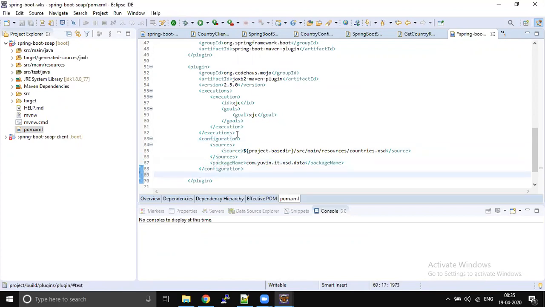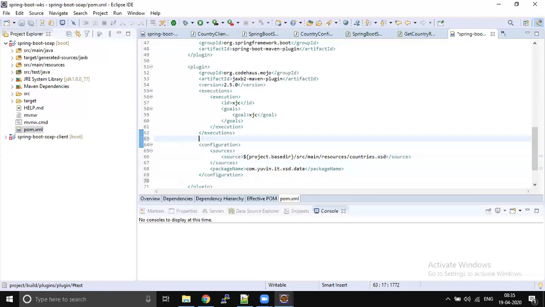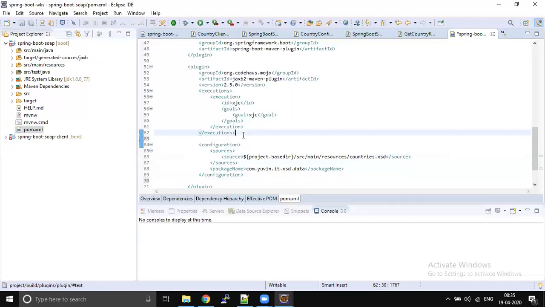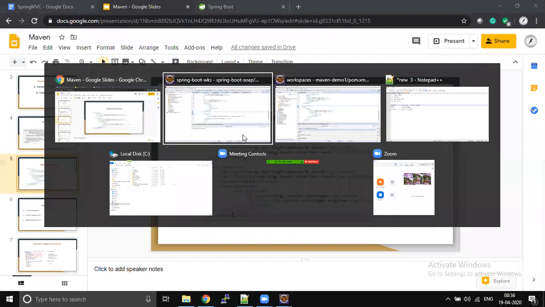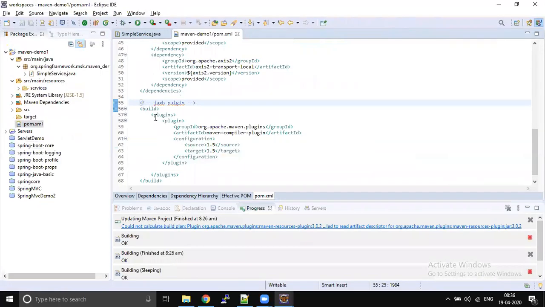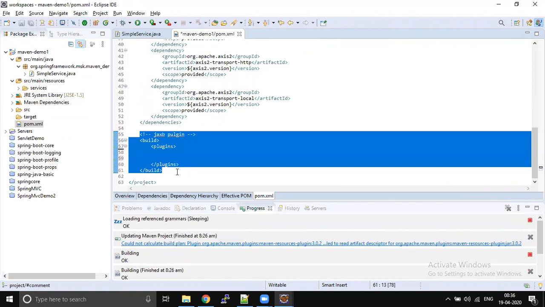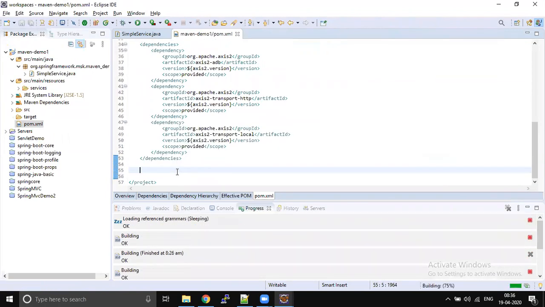That's how these plugins are useful. A plugin is nothing but customization. For example, if I remove this build tag itself, what do you think? Does my Maven project have the compiler plugin or not?